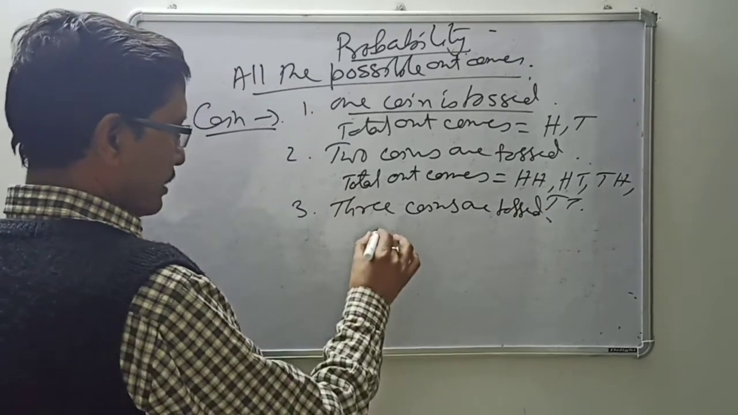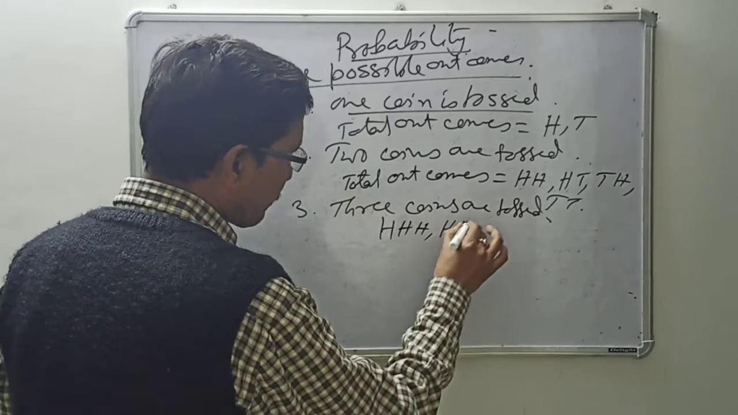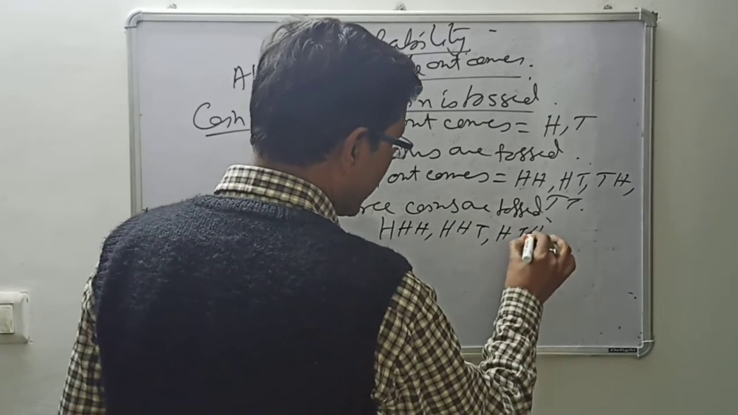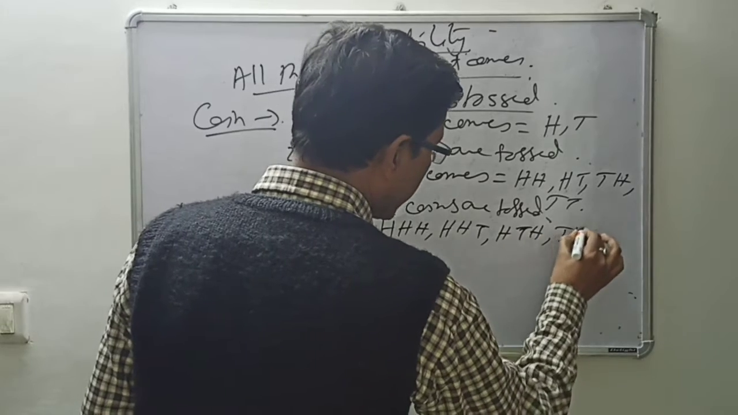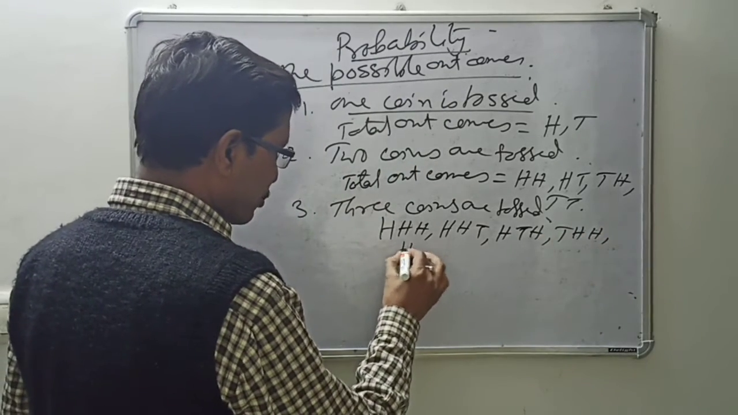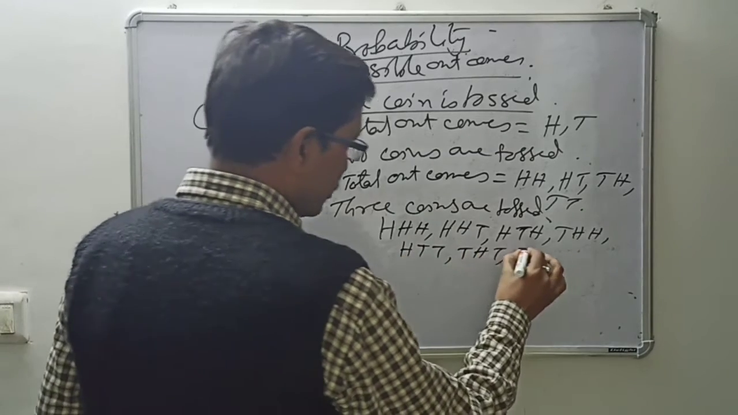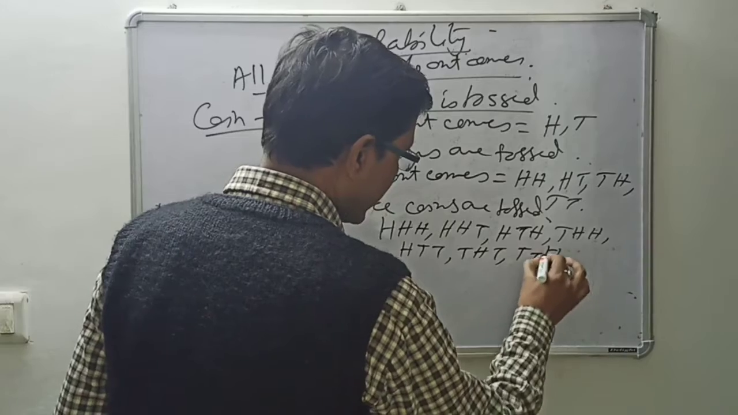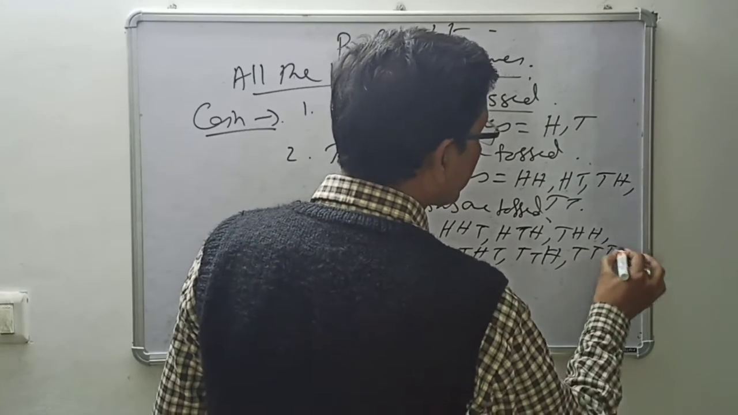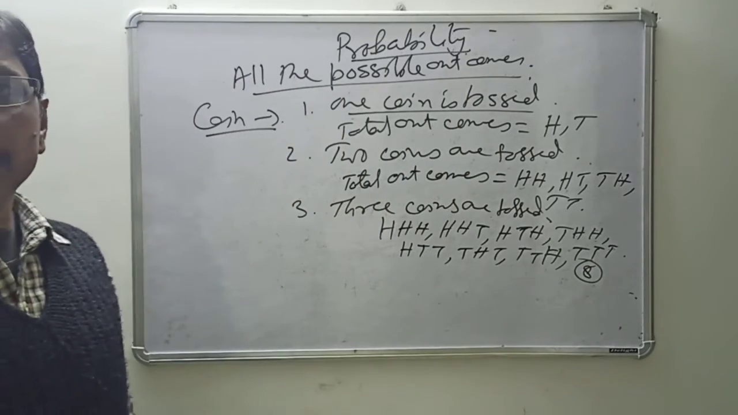Then you will have 3 coins. If you have all 3 heads, then 2 heads, HHT, HTH or THH. If you have taken 1 head, it will be HTT, THT, TTH. And no head but 3 tails, that is TTT. So in total you are having 8.